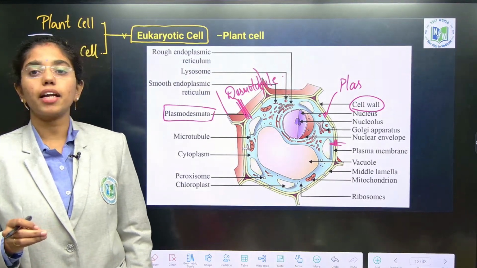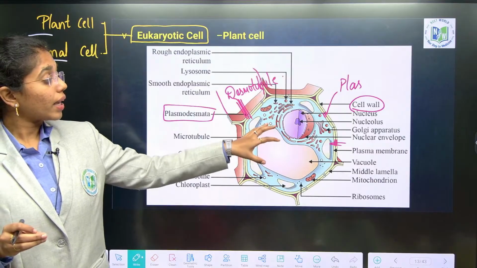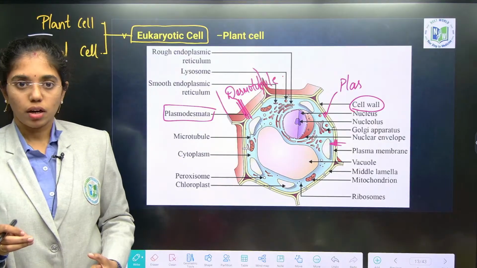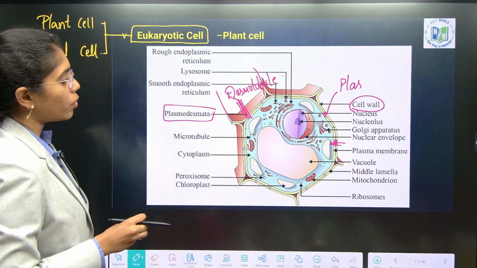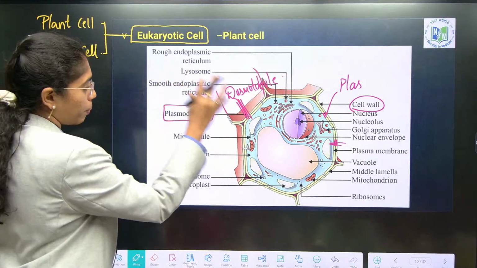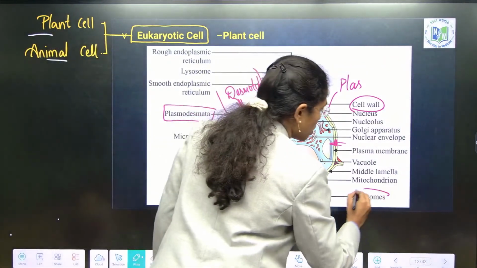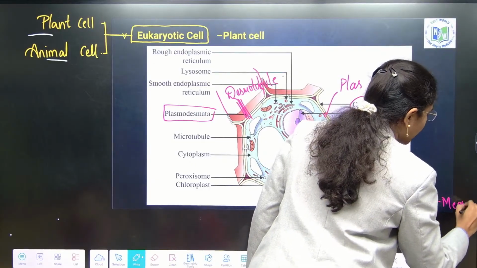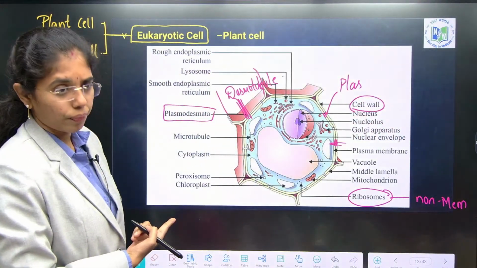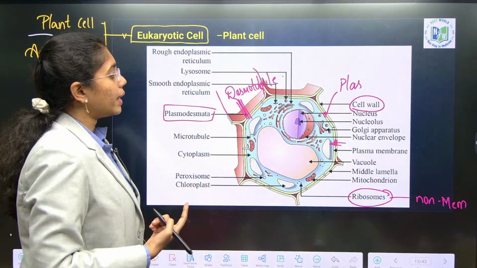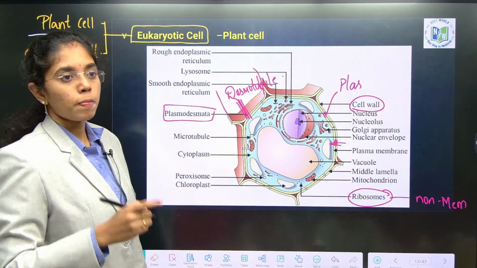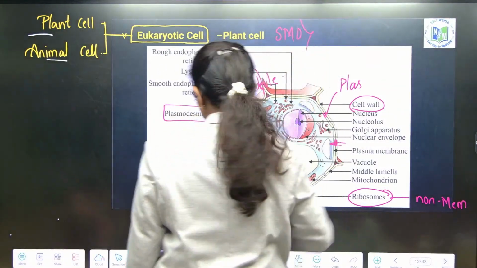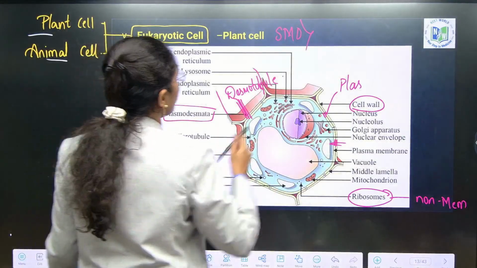Here you can see active compartmentalization, where you can isolate the organelles based on the number of membranes they have. The only non-membrane bound organelles you can see in a plant cell are ribosomes. This you can directly note down in your NCERT also. Same diagram you have, right? And then single membrane bound organelles. Always remember, whenever single membrane bound organelles come to your mind, remember the endomembrane system.